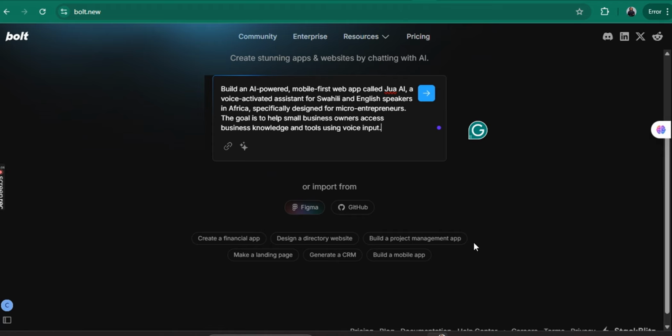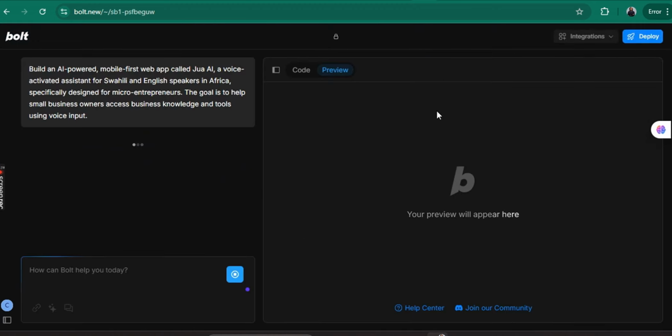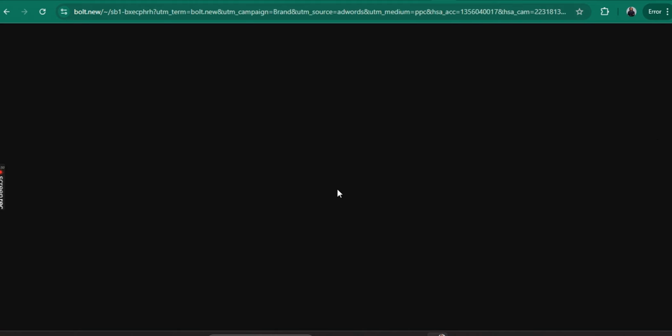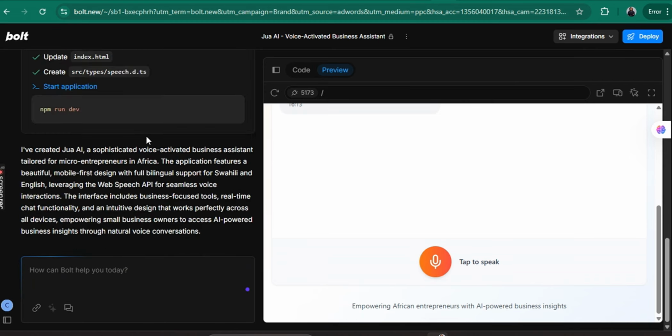Also, it has instructions. It has some. This is like a template for new people who do not know where to start from, like me. I'm also using this for the first time. If you don't know what to do, you can come here, create a financial app, make a landing page, generate a CRM. You can choose any option here before you begin. Then you hit go. So this is the one that I had. This is the first time I tried using it a few minutes ago.